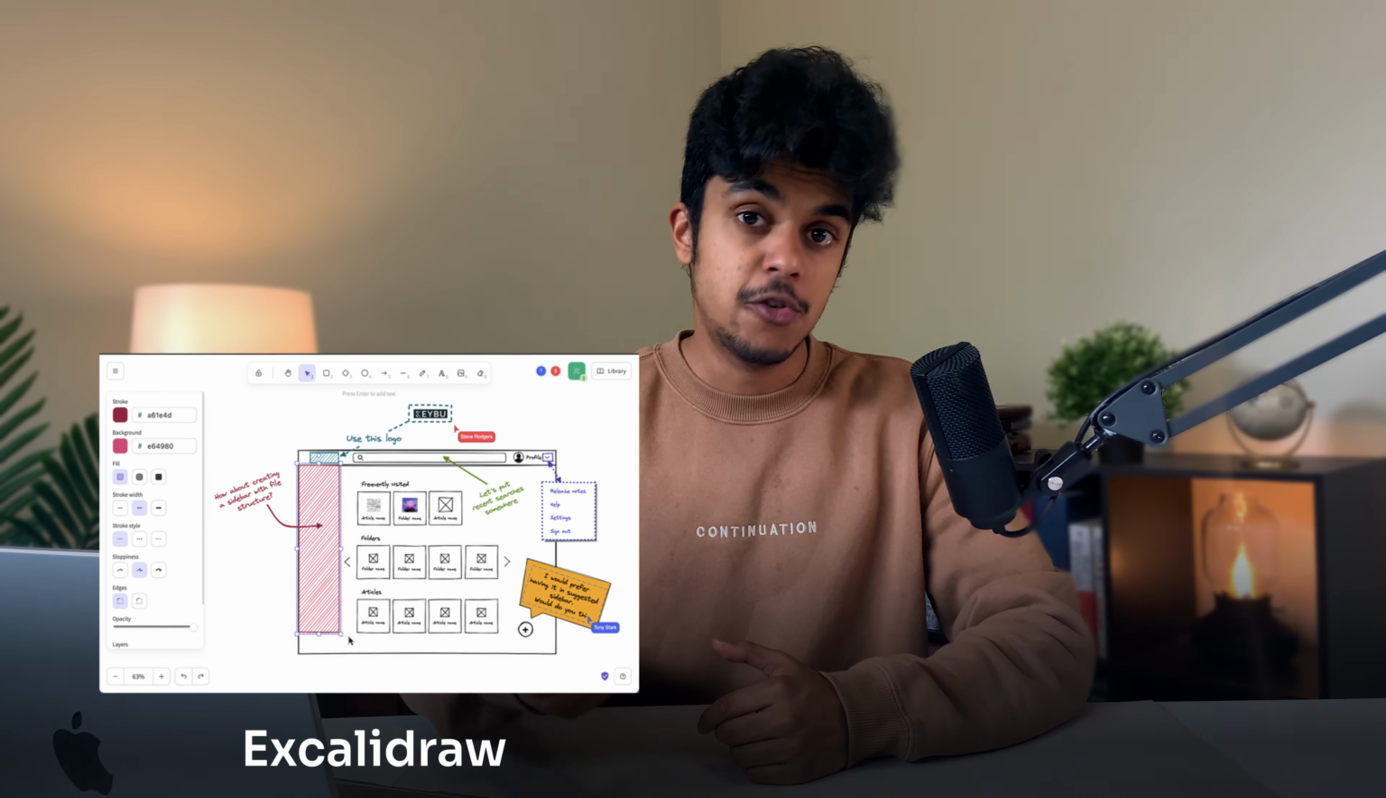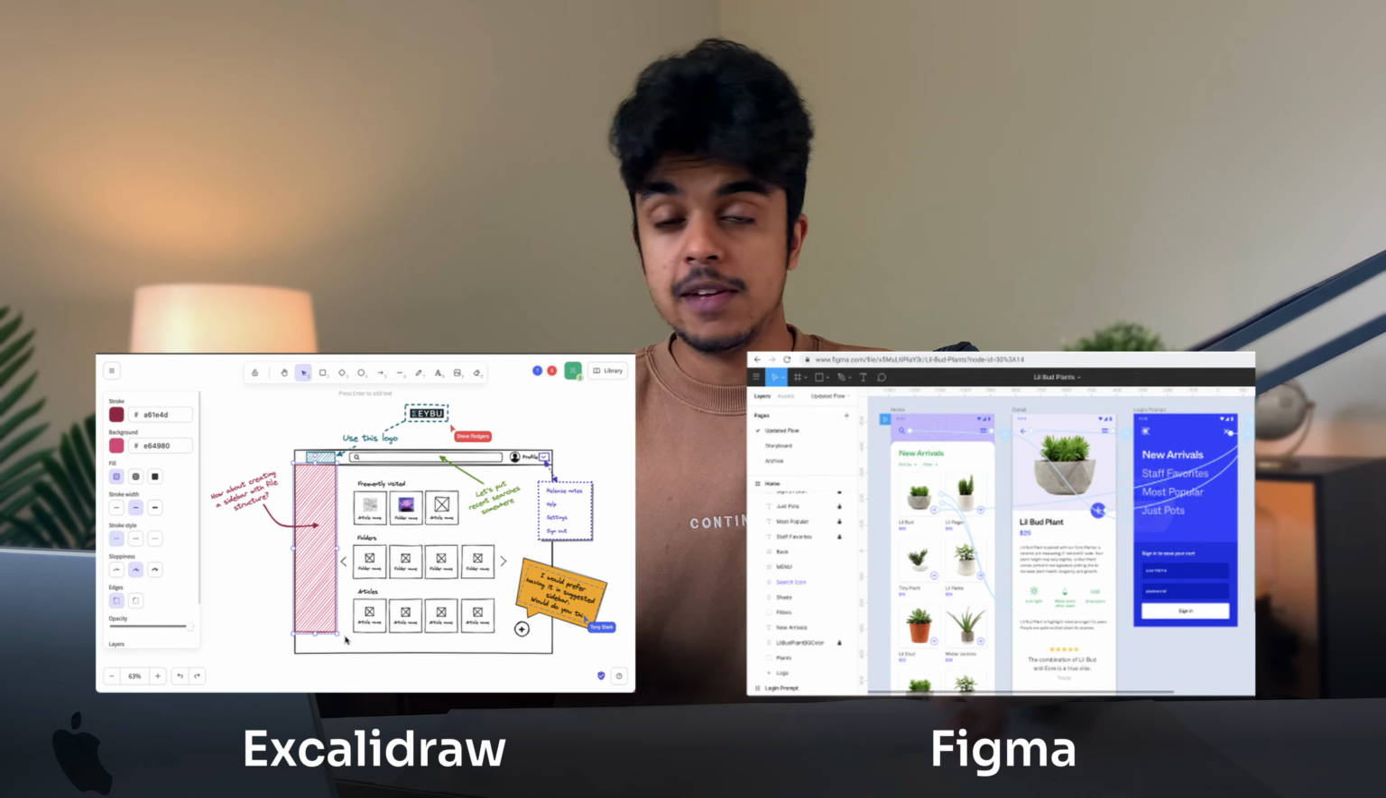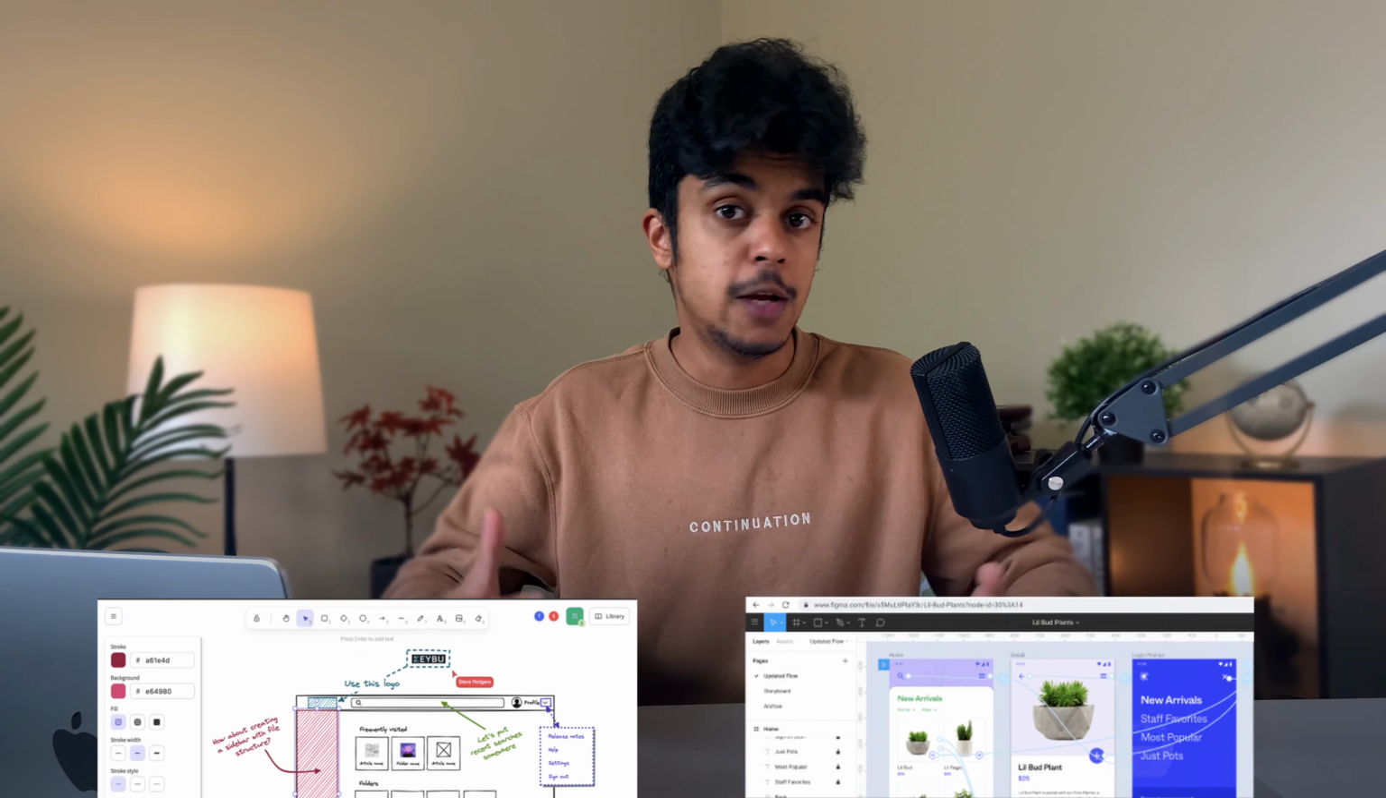Before this, I was using free online tools like Excalidraw and Figma, and those are great as well, particularly for collaborating with other people in real time. But having a built-in app that doesn't need an internet connection and has a classic Apple polish is just really hard to match. Moving on, we have Stickies.